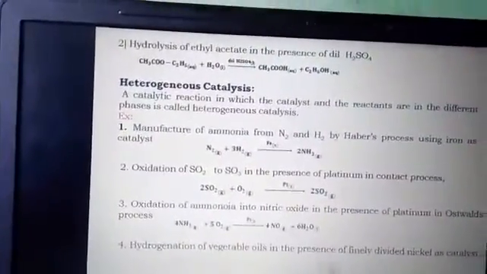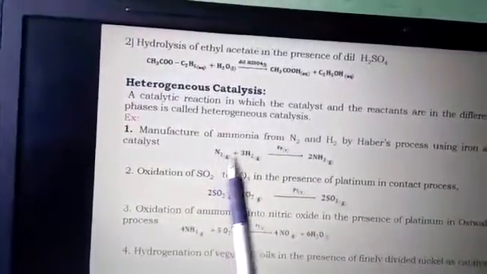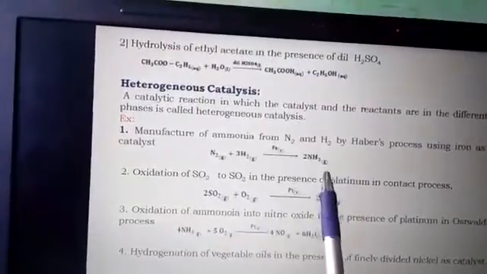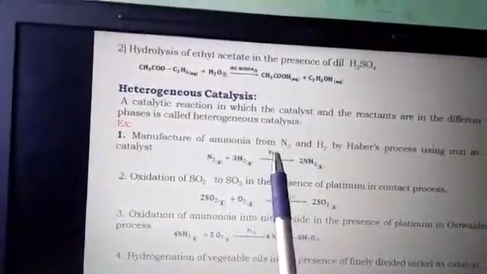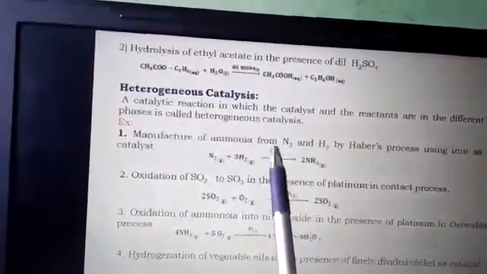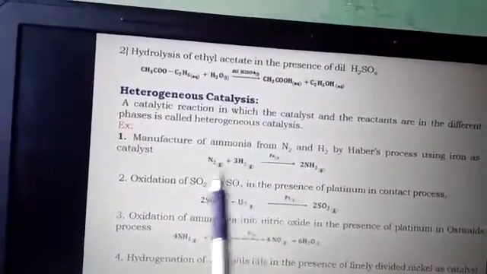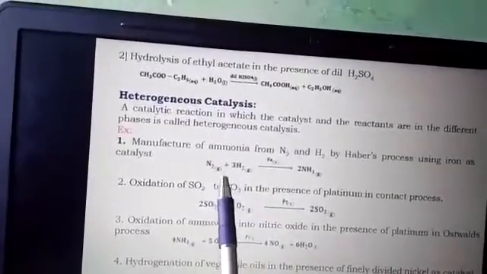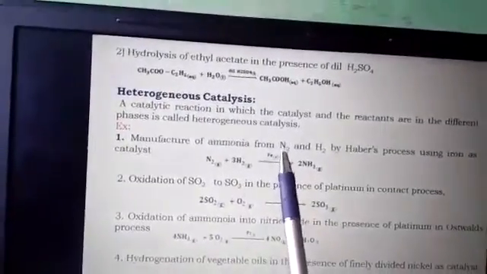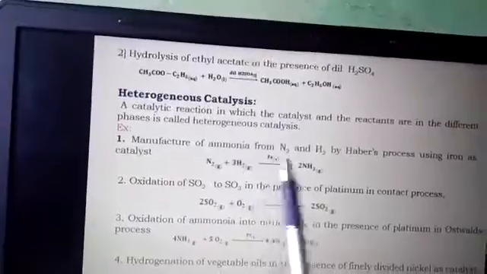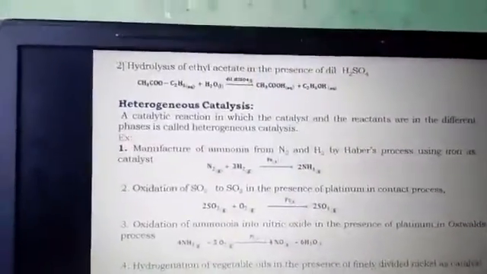For example, in the manufacture of ammonia, nitrogen gas combines with hydrogen gas to give ammonia in the presence of iron. Here the physical state of iron is solid and the reactants are gases. The physical states are different, so this is heterogeneous catalysis.